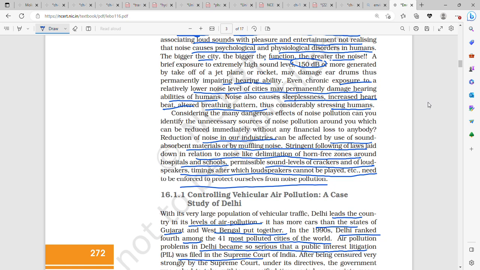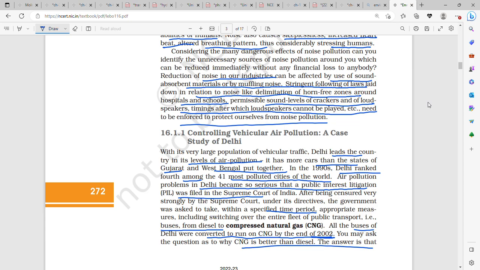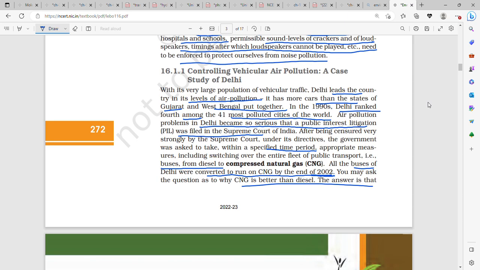It can also cause sleeplessness, increased heartbeat, altered breathing pattern, and it can stress humans. Therefore, we need sound absorbent surfaces, which are there in movies and cinemas, and horn-free zones, especially in hospitals and schools. The sound level of crackers should be low. Loudspeakers also should not always be at such a high volume, and there should be particular timings after which loudspeakers cannot be played. All these rules need to be enforced to protect ourselves from noise pollution.